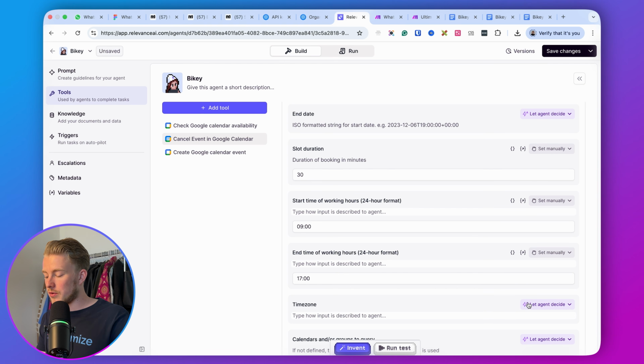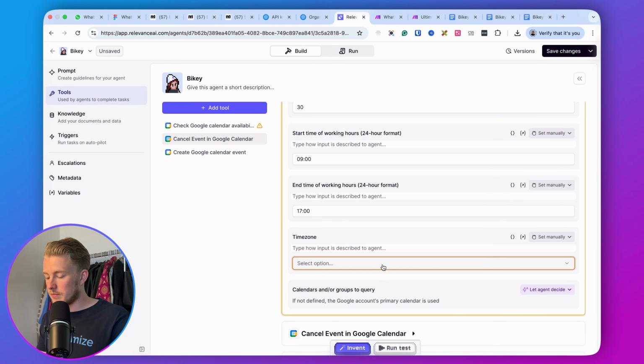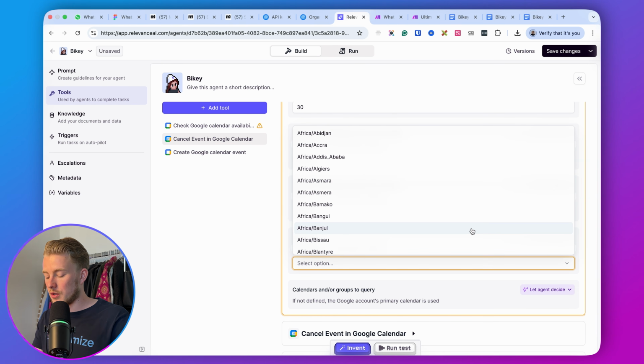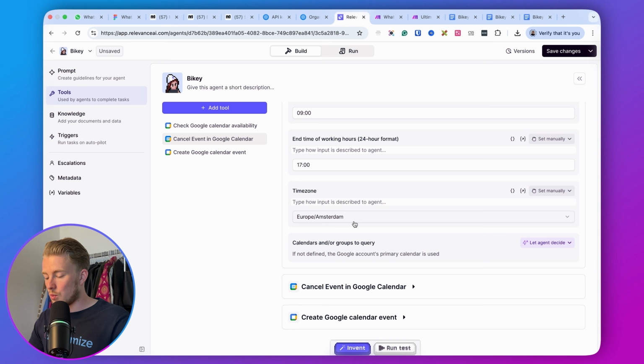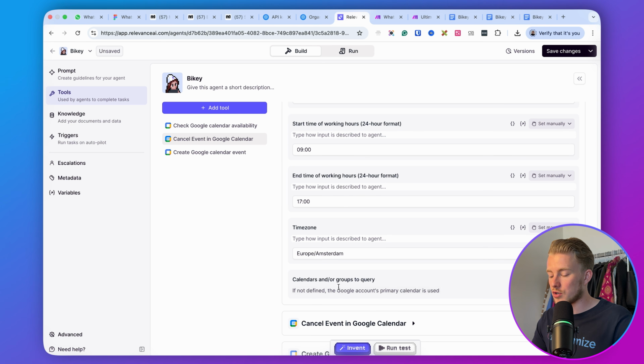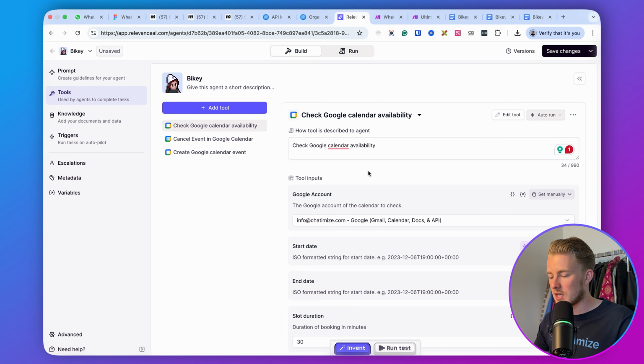And then the time zone, I also set this manually, because the time zone is Europe, Amsterdam, because that's where I'm based. I'm based in the Netherlands. So that's basically what this does. And then also you can determine which calendars it should query. I only have one calendar, so I don't worry about that. But just so you know, you can set all of these things up.